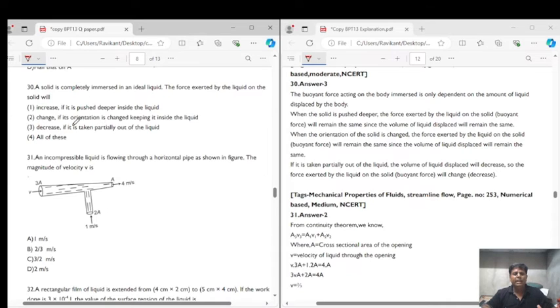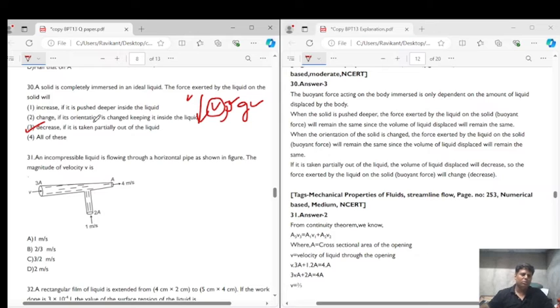Decreases: the force will decrease if it is taken partially out of the liquid. Yes, if it is taken partially out of the liquid, the volume inside the liquid will decrease and hence the buoyant force will decrease, because buoyant force is given as V rho g. V is the volume of the body inside the liquid, rho is the density of the liquid, and g is the acceleration due to gravity. If V decreases, the force will also decrease. So the correct answer for question number 30 is option 3, that is, it decreases. The force exerted by the liquid on the solid will decrease if it is taken partially out of the liquid.